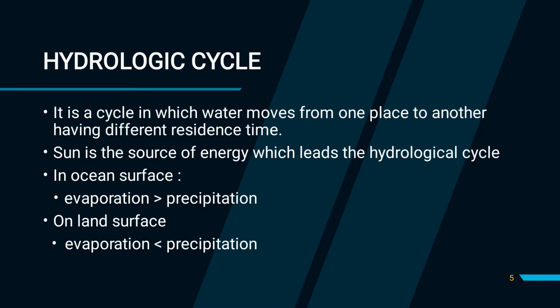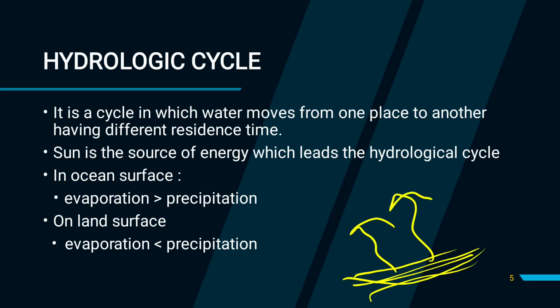Now next is the hydrological cycle. What is the hydrologic cycle? It is a cycle in which water moves from one place to another, having different precedence time. Here, water never leaves the earth. It is constantly being cycled through the atmosphere, ocean or land surface. For a short example, this is our ocean surface. Here evaporation takes place, that is the liquid moving into the atmosphere. This is our atmosphere.